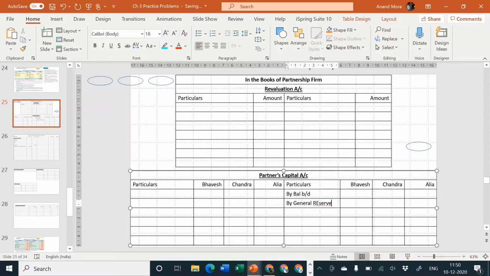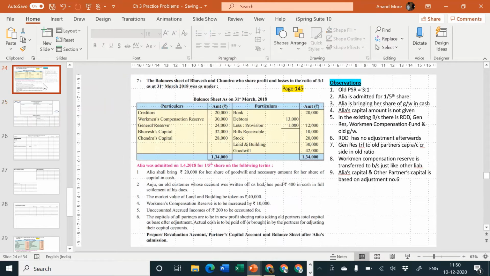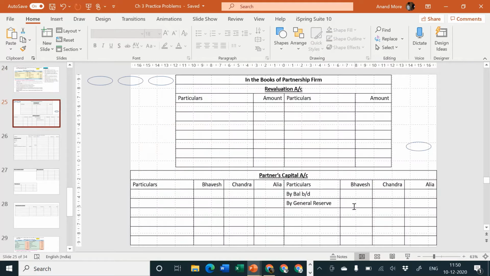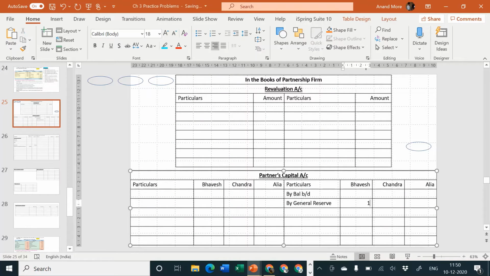The general reserve amount is rupees 24,000, to be divided by 4, 6,000, and then 6,000 to be multiplied by 3 for Bhavesh and 1 for Chandra. So 6,000 into 3 is equal to 18,000, and for Chandra it is 6,000.